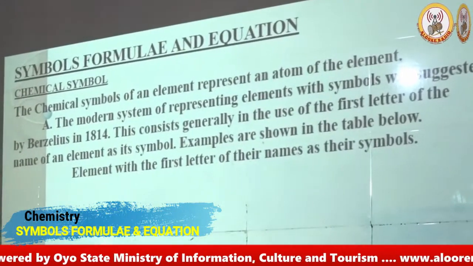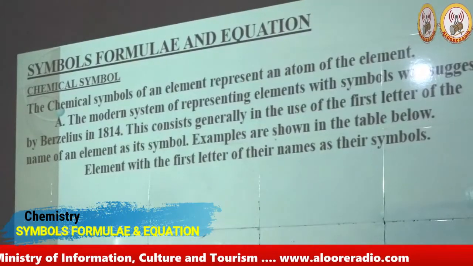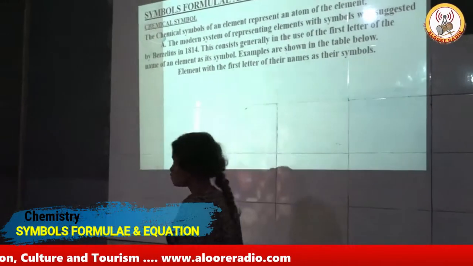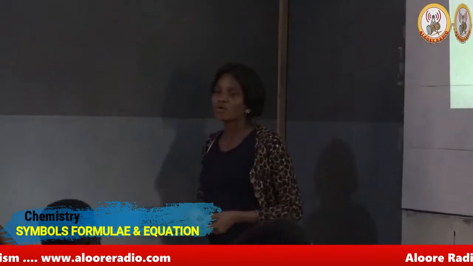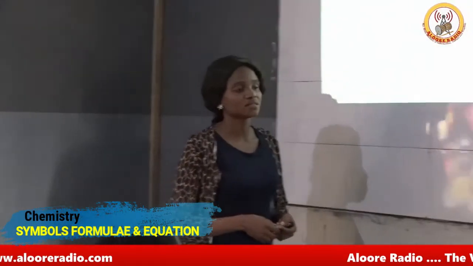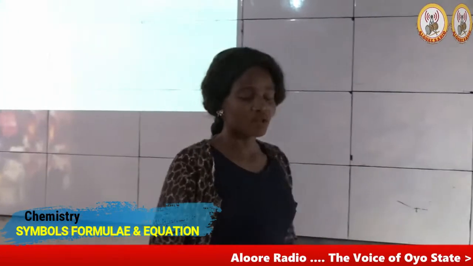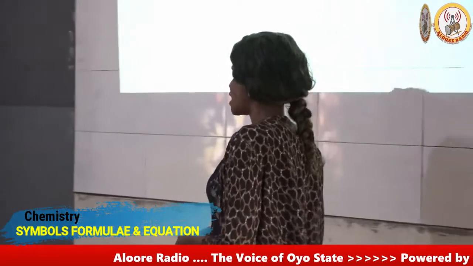So we start with chemical symbol. Bacillus in 1814 was the first scientist to suggest the symbol of an element. What is the symbol of an element? Symbol of an element represents an atom of an element.